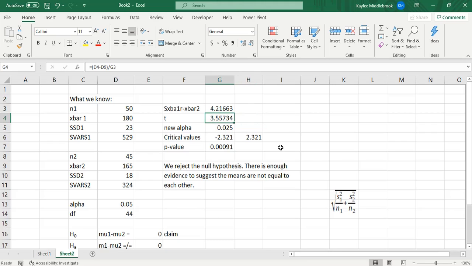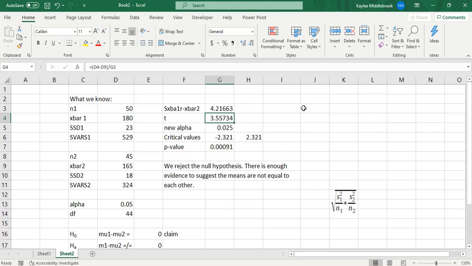The next thing we're going to do is calculate our t-test statistic, which is x bar 1 minus x bar 2 minus (mu 1 minus mu 2), and then divide that by the standard error. The nice thing is that mu 1 minus mu 2 equals 0, because that's the claim that we are testing, since we want our two population means to be the same.